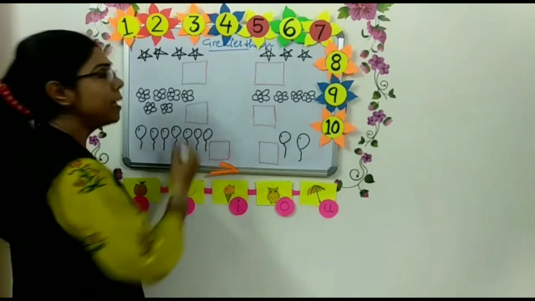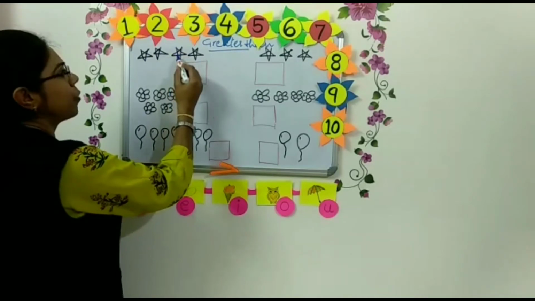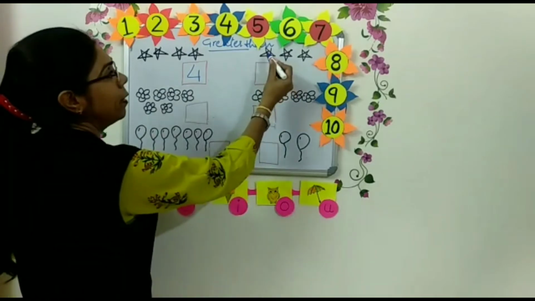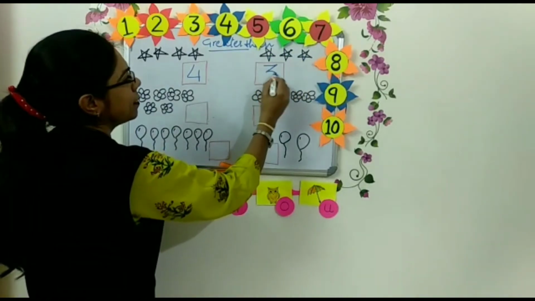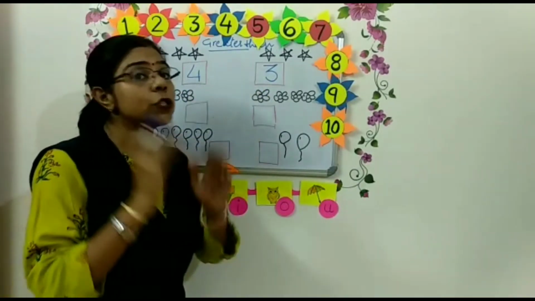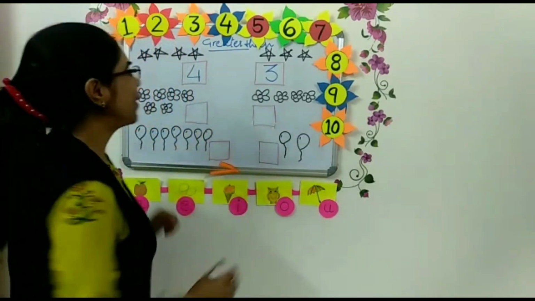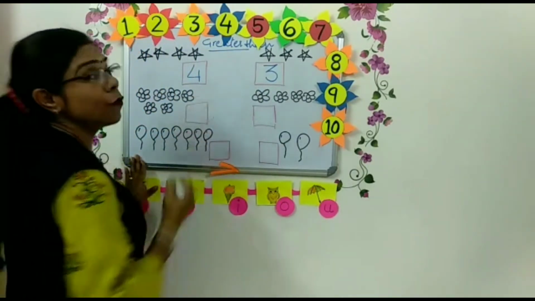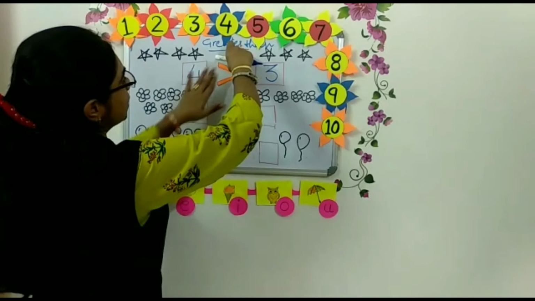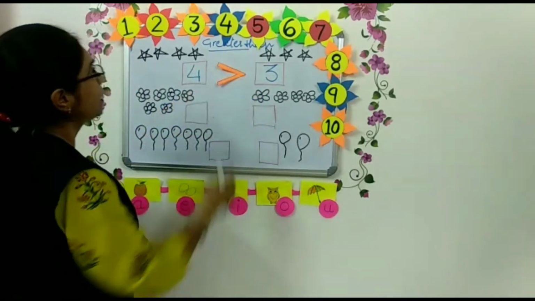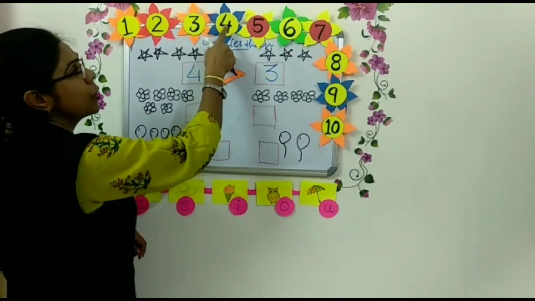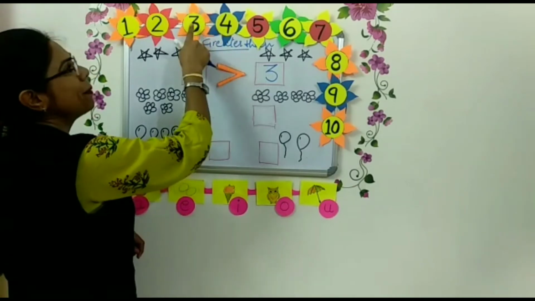So first we have to count the stars. How many stars are there? Shall we count? 1, 2, 3, 4. Right. Here 4 stars are there. And here 1, 2, 3. 3 stars. So now between 4 and 3, which one is the bigger number? Very good. 4 is the bigger number. So what do we have to do? We have to put the sign of greater than. This is the sign of greater than, right? Because 4 always comes after 3. Because 4 is the bigger number. 4 is a greater number than 3.